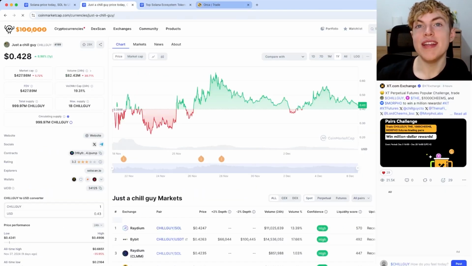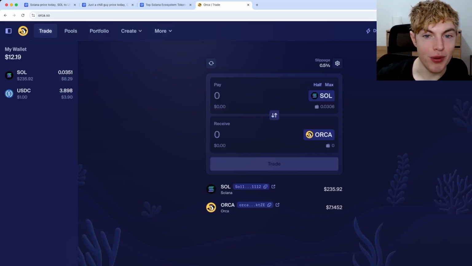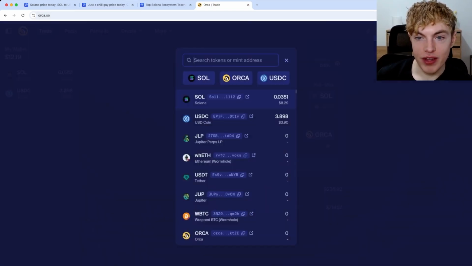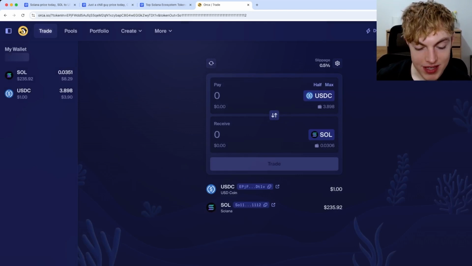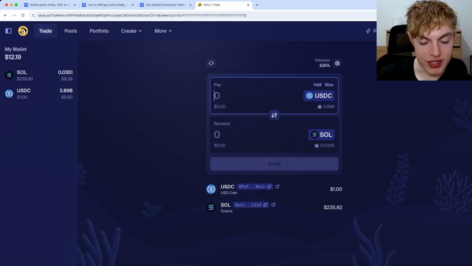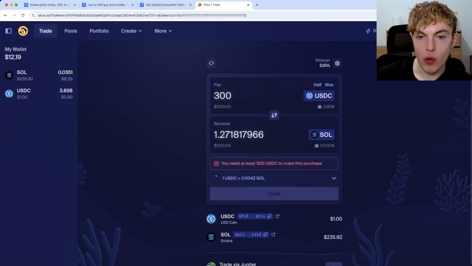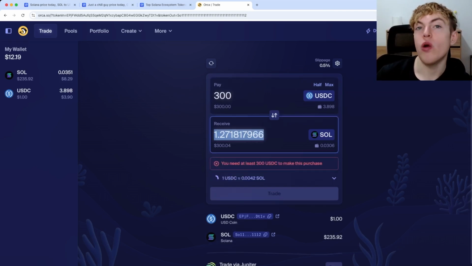But what's cool is that you can actually take advantage of people trading meme coins and make money from the fees that they're paying. This is a very untapped strategy that you guys will love. So for example, if you're on Orca and people want to swap their USDC for Sol so that they can start trading meme coins, this is a very popular thing going on. For example, someone might swap $300 of USDC and receive Solana so they can start trading.